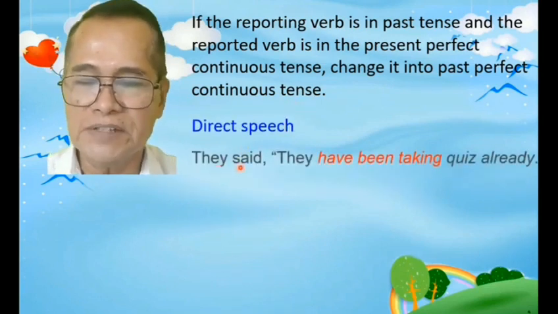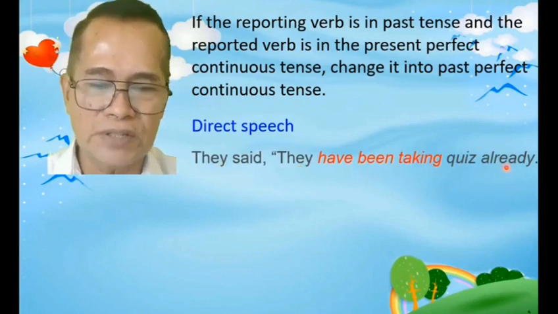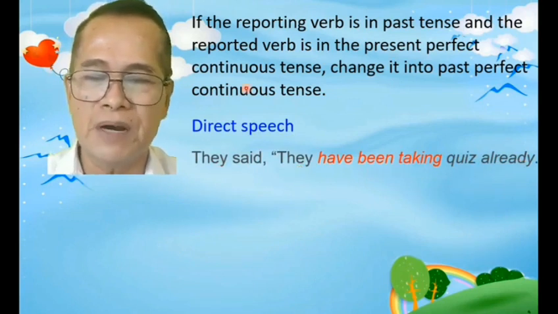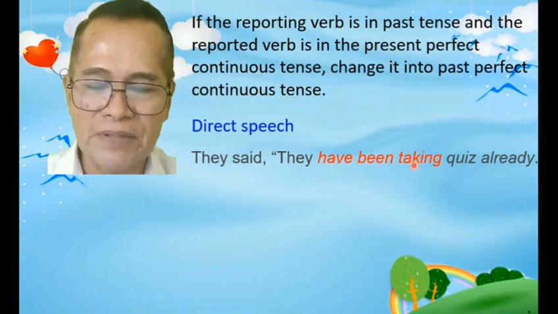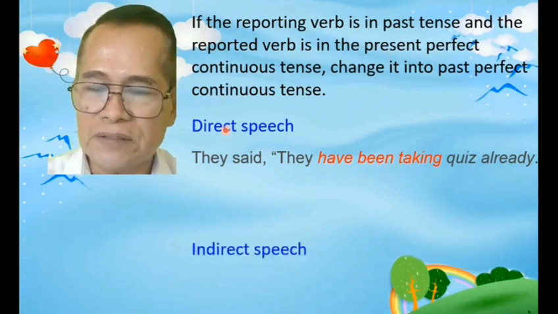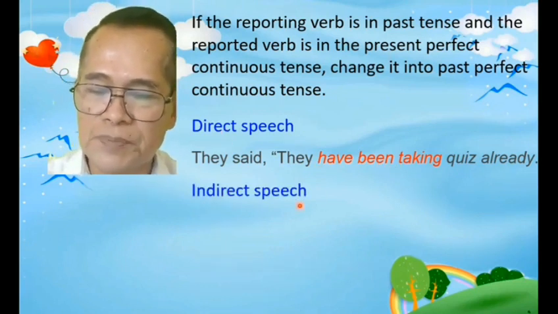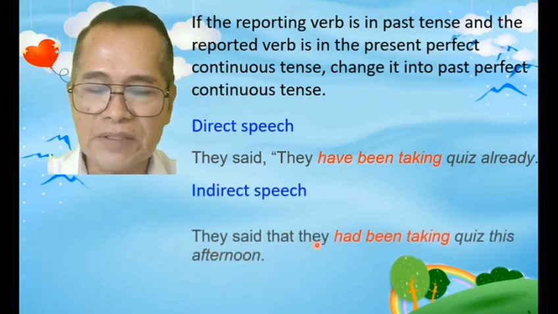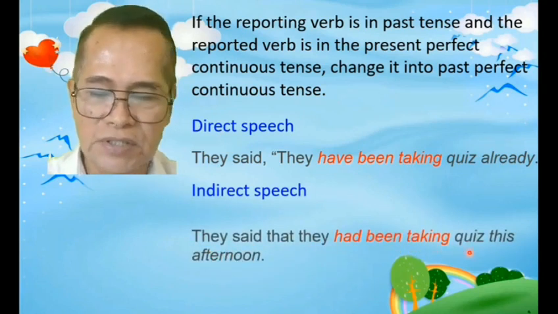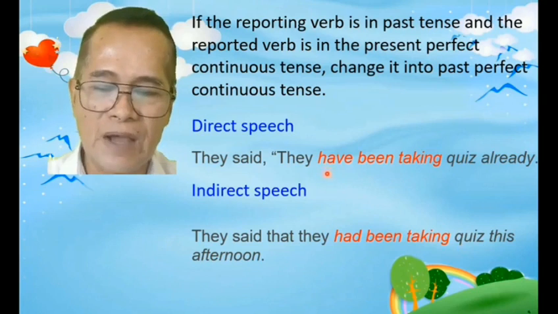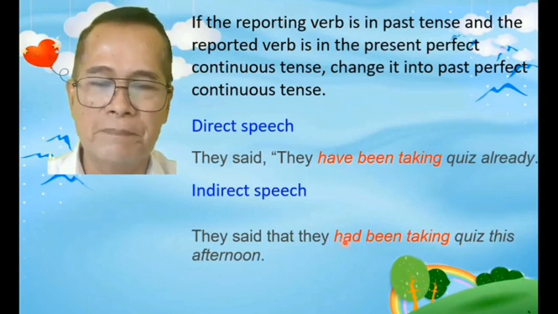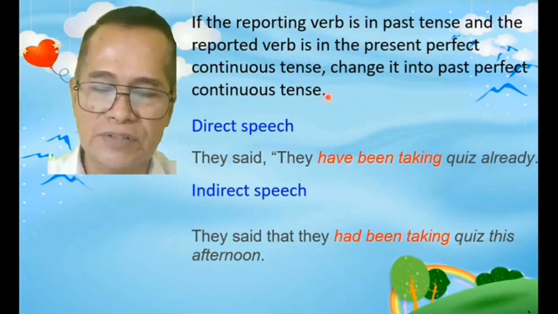Example, they said they have been taking quiz already. This is our present perfect continuous. Itong have been taking. To change that, it will become like this. In direct speech, they said that they had been taking quiz this afternoon. Ang have ay magiging had. This is in the past perfect continuous tense.